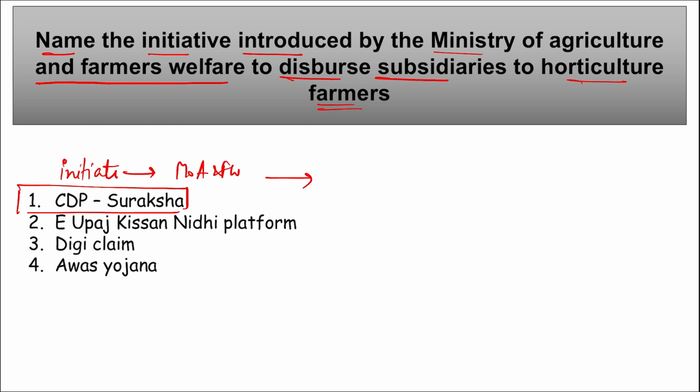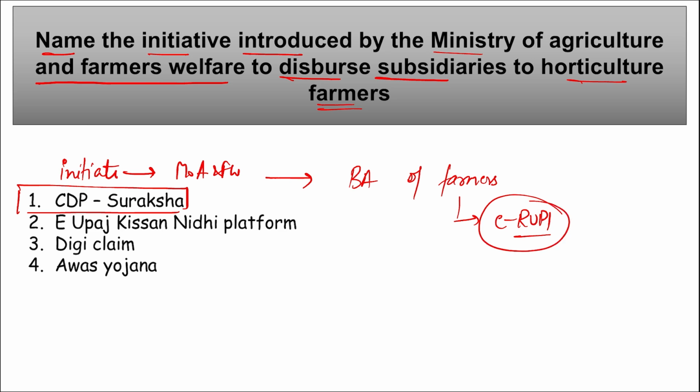The main aim of this initiative is to provide subsidies instantaneously, directly into the bank account of farmers, correct? In CDP Suraksha, the benefit will be provided using e-rupee, a facility of NPCI.